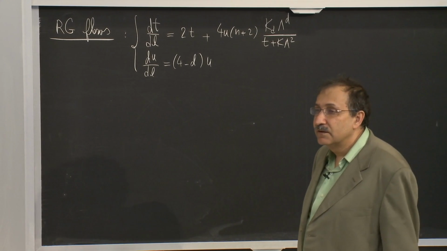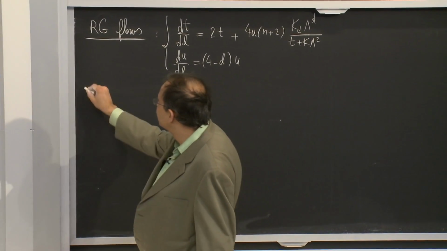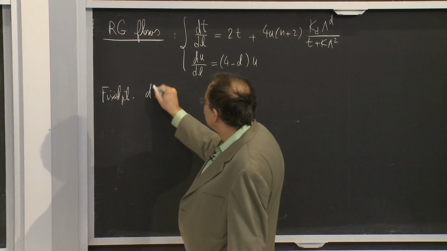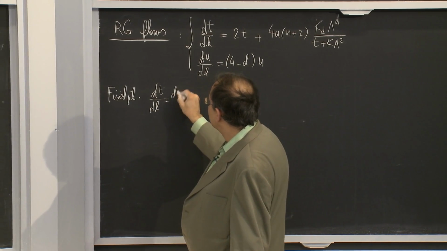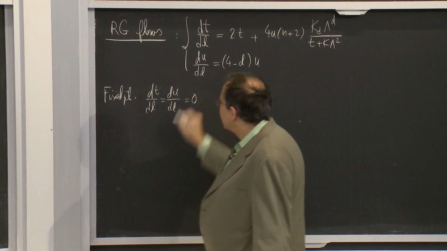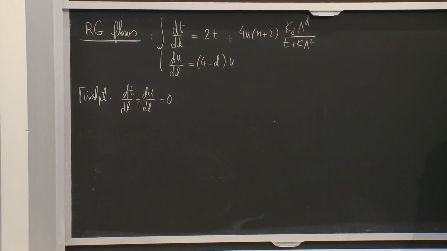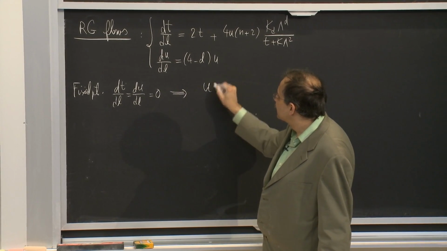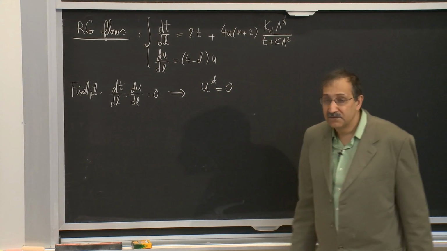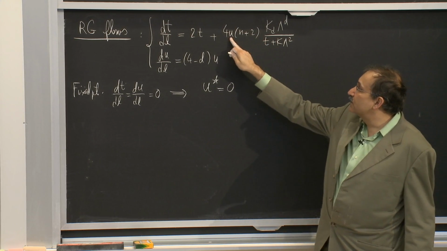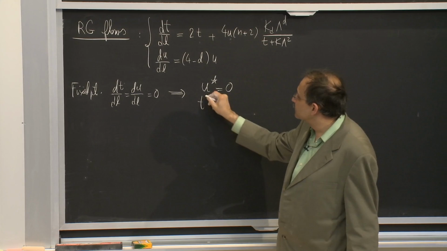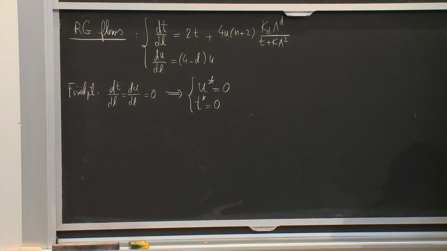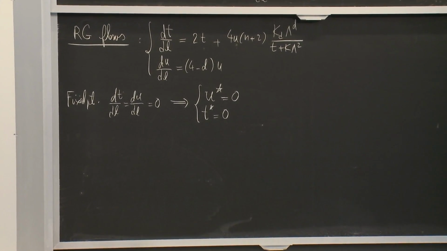Now, clearly, in the language of flows, a fixed point is when there is no flow. So I will have dt by dl, du by dl need to be 0. And du by dl being 0 immediately tells me that u star has to be 0. And if I set u star equals to 0, I will see that t star has to be 0. So these equations have one and only one fixed point at this order.